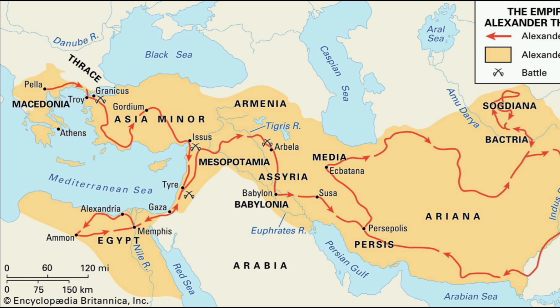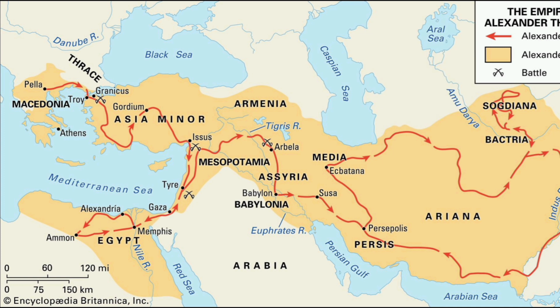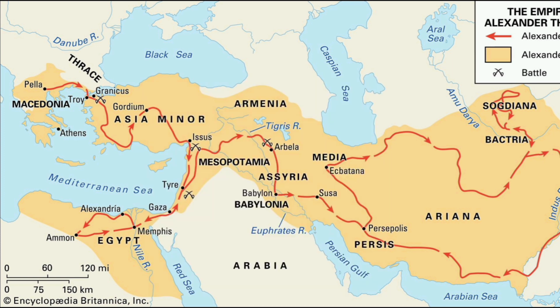From early childhood, Alexander stood out among his peers. His teacher was Aristotle, from whom he learned about distant lands. When Alexander tamed the spirited horse Bucephalus, his father said that he needed to seek a new kingdom because Macedonia would be too small for him.